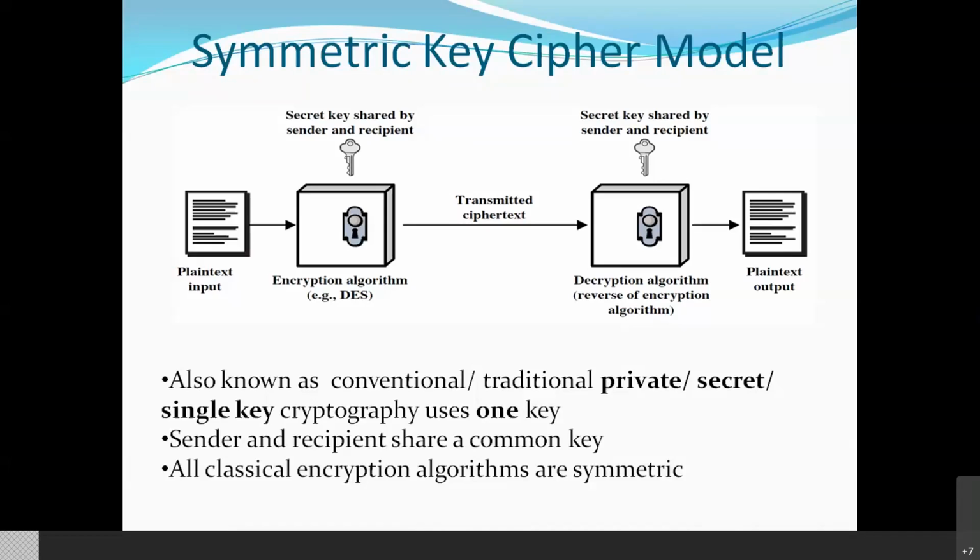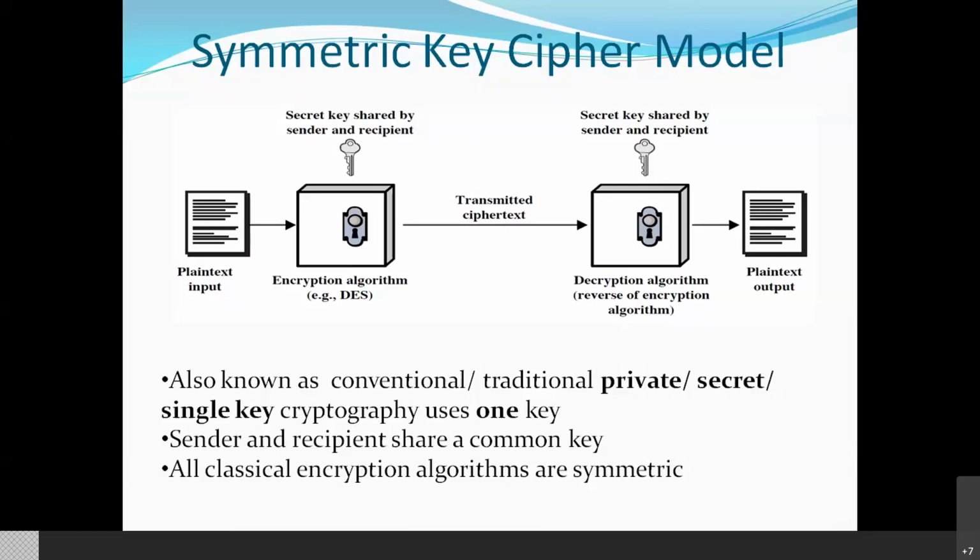Similarly, if I am a sender, I am using a single key to encrypt the message. The same key should be used by the receiver to decrypt the message. Suppose, for example, a number is an 8-digit number 1, 2, 3, 4, 5, 6, 7, 8. I have encrypted this and used the key as mod 7.